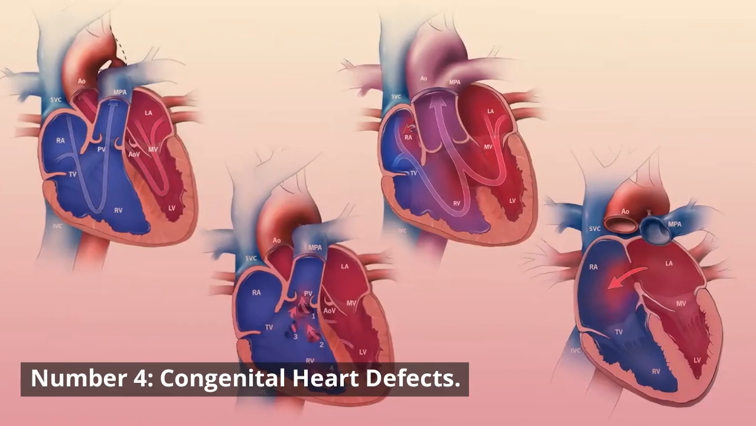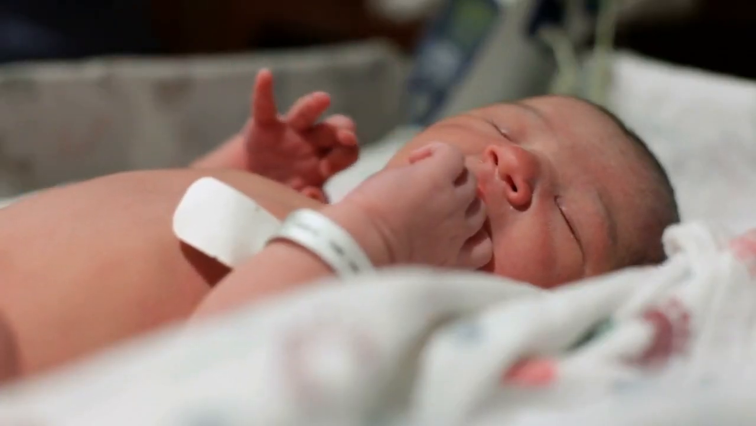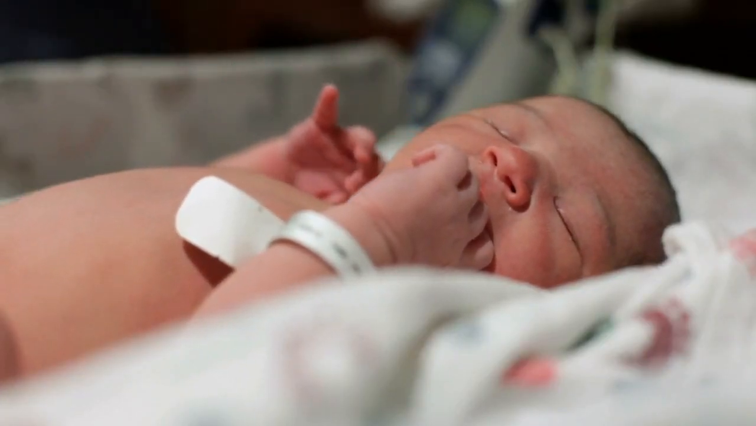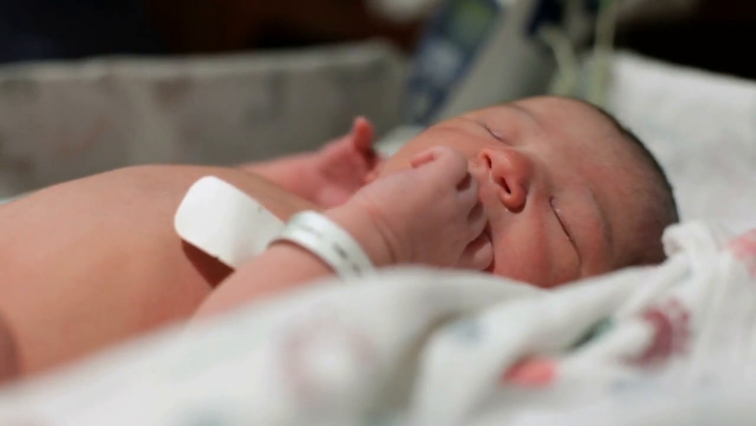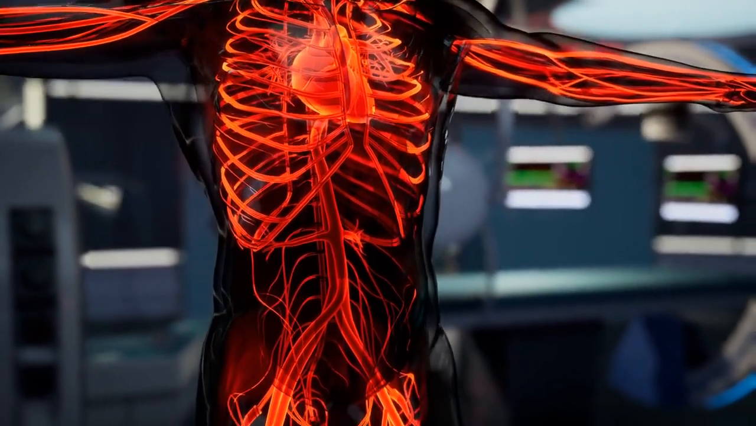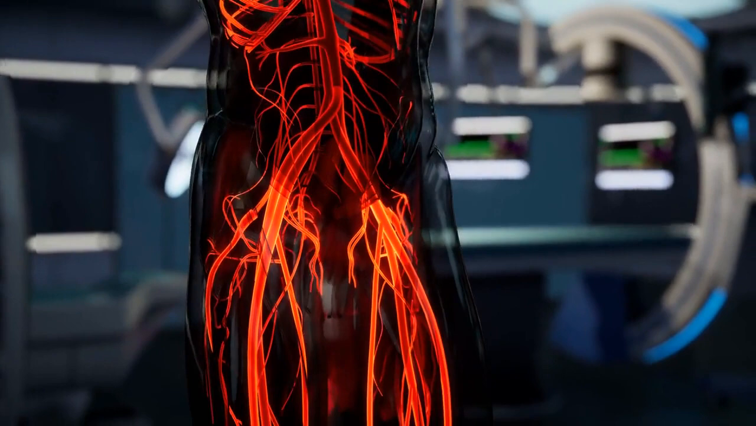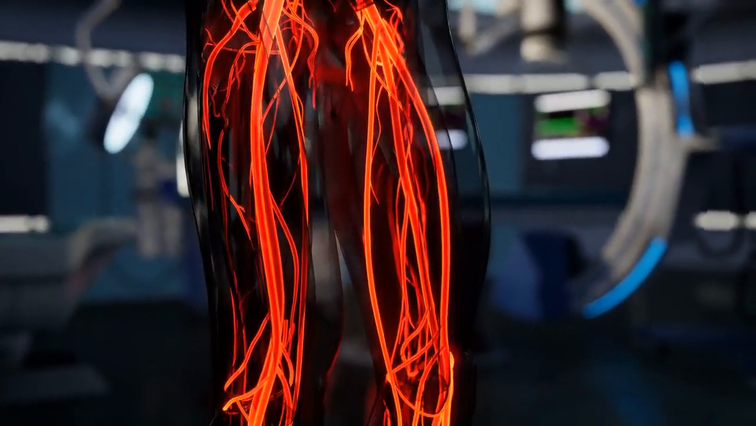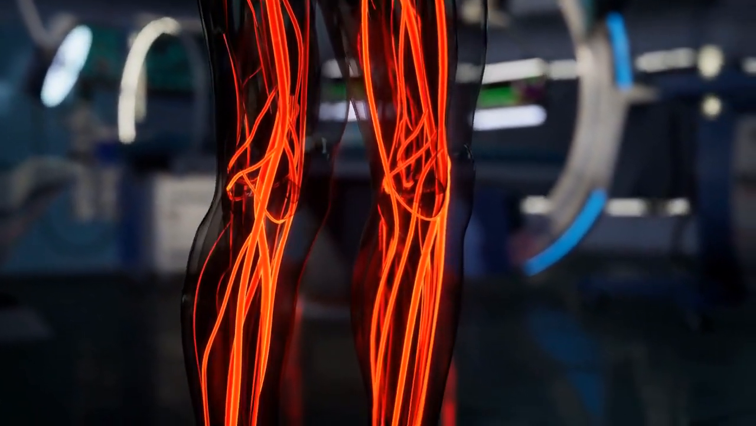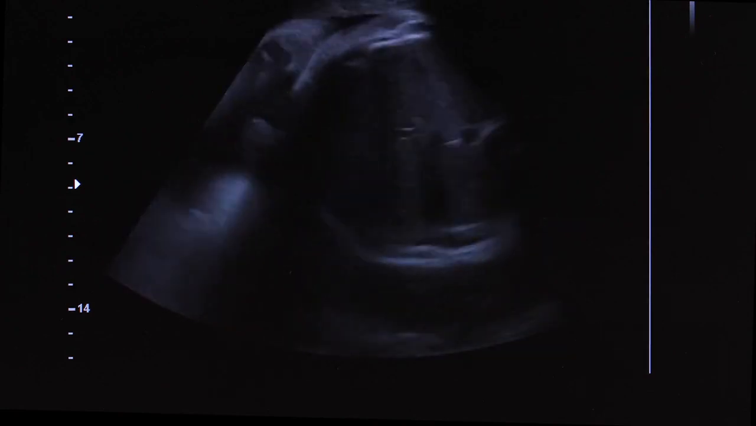Number 4. Congenital heart defects. Congenital heart defects are structural abnormalities that are present at birth and affect the normal functioning of the heart. These defects can vary in severity and can involve different parts of the heart, including the valves, chambers, or major blood vessels. They occur during the development of the fetus, often during the first trimester of pregnancy, when